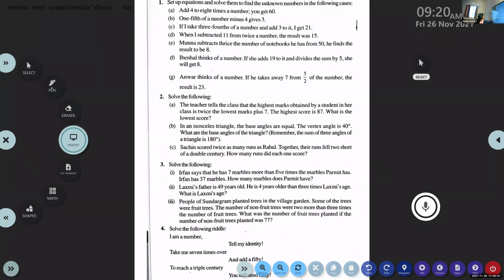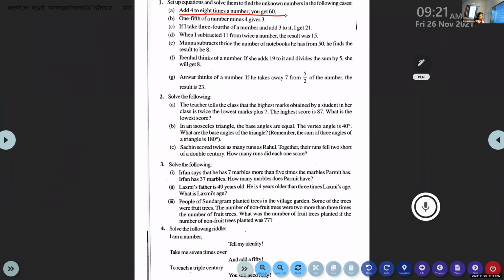Look at this, children. Set up equations and solve them to find the unknown numbers in the following cases. Add 4 to 8 times a number, you get 60. Try what equation you will give for that.